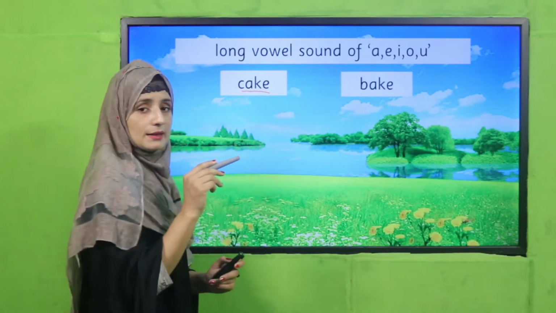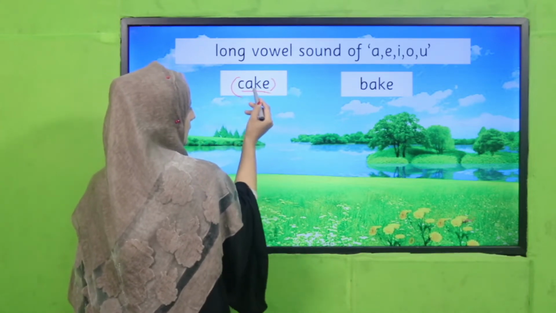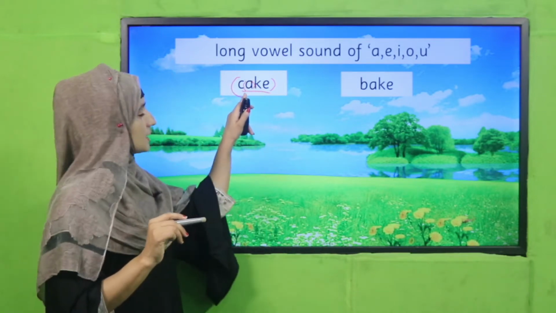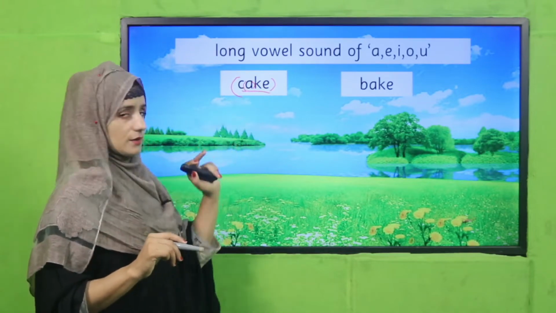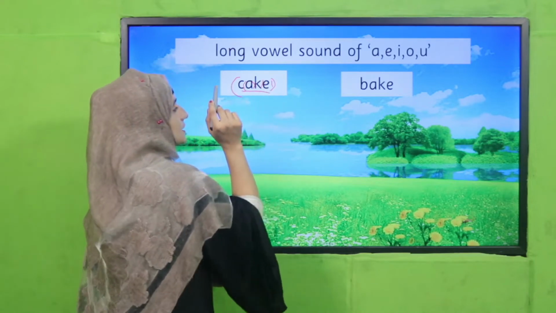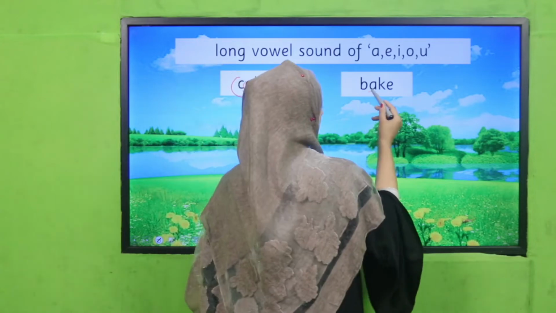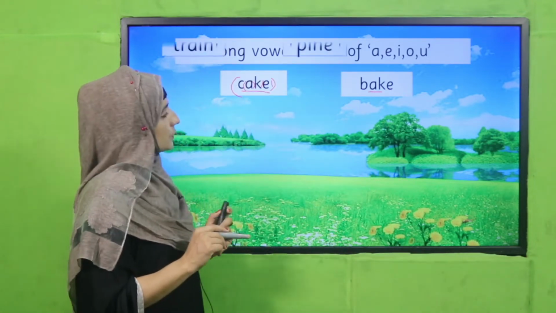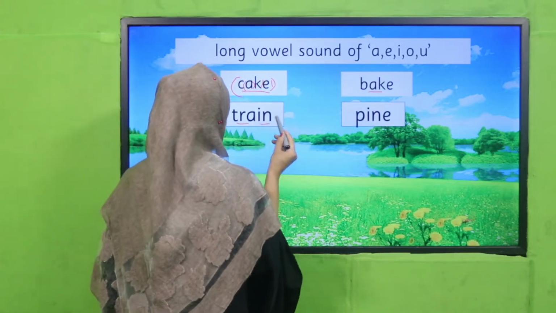Cake. Cake. See there, my dear students, have you judged? Cake. Completely I am giving the letter name, there is no short sound. This is giving us the actual name of this letter. Cake. So in this way, usually we get that the last letter is silent. Bake. Okay, A. Bake. You should also read with me, follow me, my dear students.